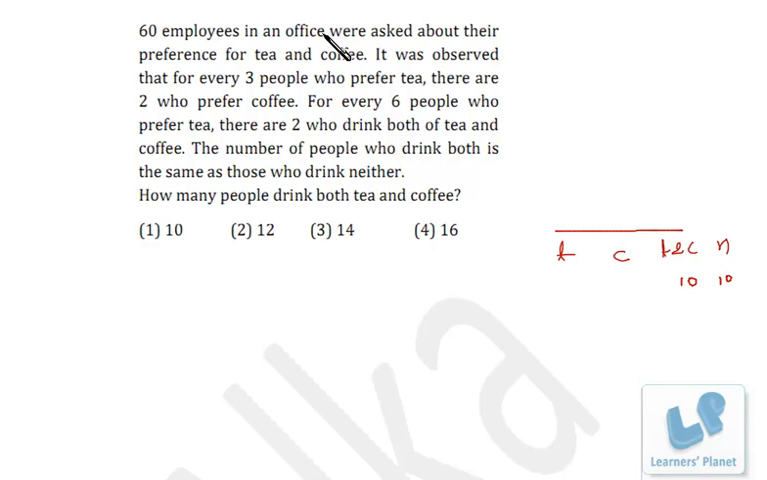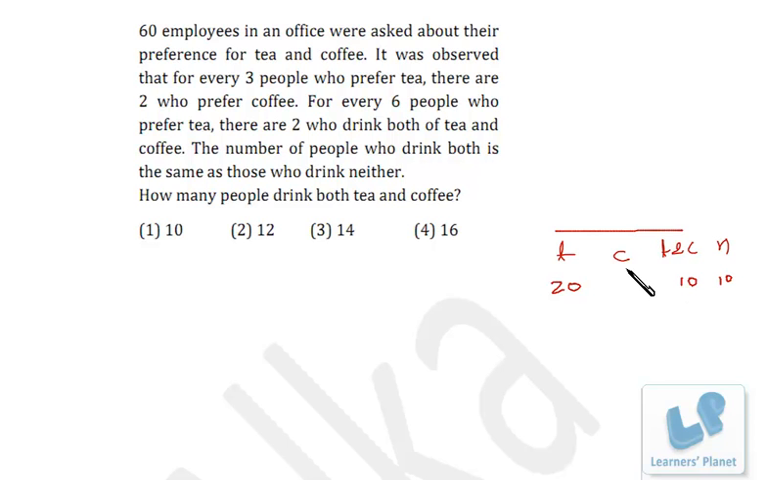So if 10 is there, and it is told that for every 3 people who prefer tea, there are 2 who prefer coffee, and for every 6 people who prefer tea, there are 2 who drink both tea and coffee, so 6 is to 2, 3 is to 1. That means if it is 10, it has to be 30, right? So this tea count of 30 also includes tea and coffee, so it is actually 20. So 20 plus 10, the 30 people are taking tea, or they have a preference for tea.